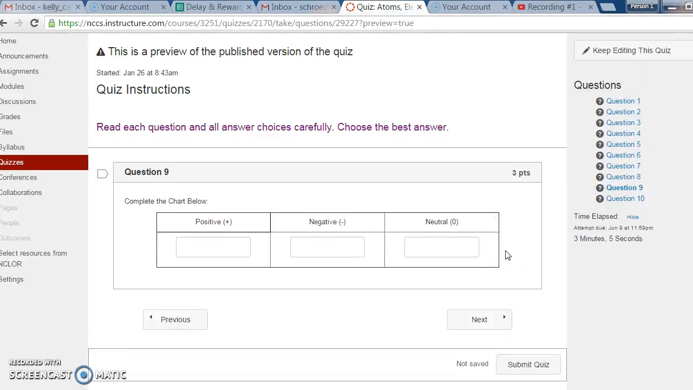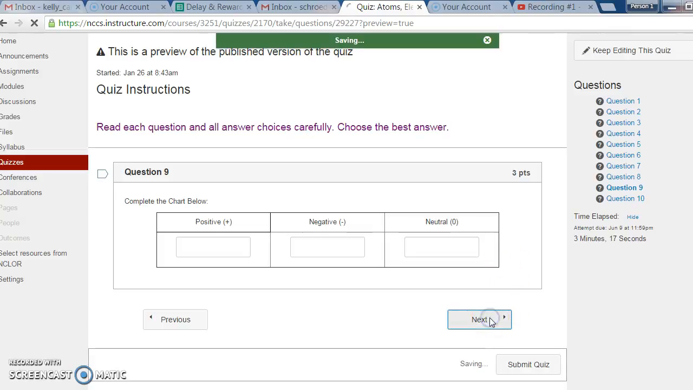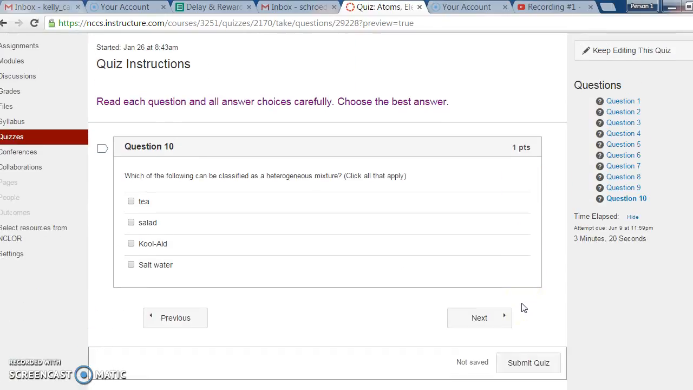Question 9. Type in the particle that identifies with each charge: a positive, a negative, and the neutral. And question 10. Which of the following can be classified as a heterogeneous mixture? Click all that apply. Tea, salad, Kool-Aid, and salt water.